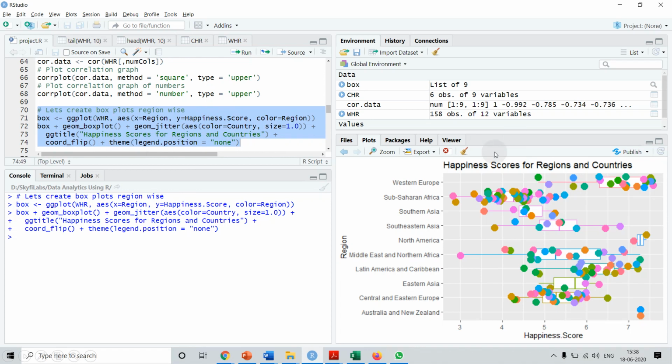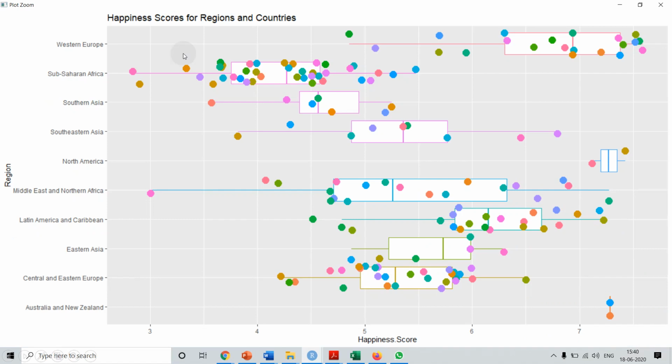Okay, if we zoom in, we see the box plot over here. So let's say for Western Europe, the x-axis over here is the happiness score, right? A high happiness score means they are happier countries.